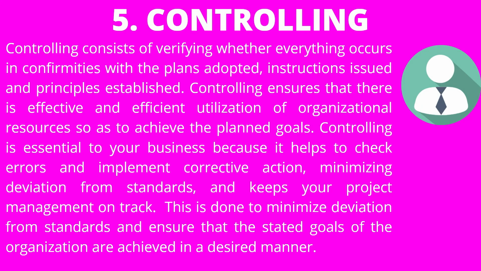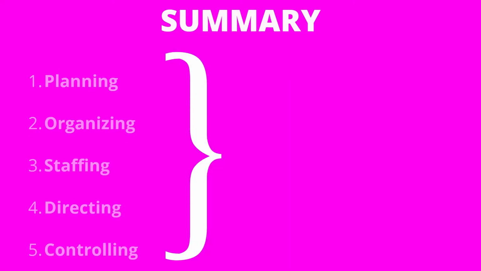The last and final function of management is controlling. Controlling consists of verifying whether everything occurs in conformity with the plans adopted, instructions issued, and principles established. Controlling ensures that there is effective and efficient utilization of organizational resources so as to achieve the planned goals. Controlling is essential to your business because it helps to check errors and implement corrective action, minimizing deviation from standards, and keeps your project management on track. This is done to minimize deviation from standards and ensure that the stated goals of the organization are achieved in a desired manner. Let us summarize what we learned today.